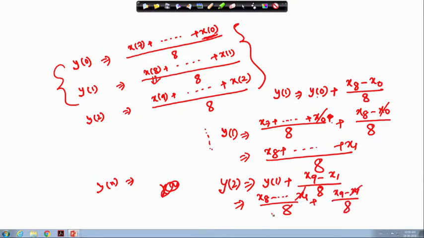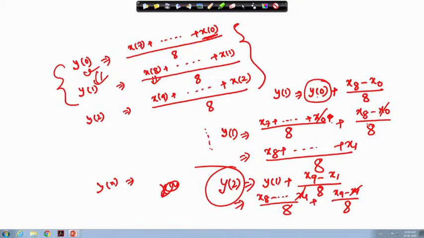So x 1 is cut, and we get x 9 to x 2 addition divided by 8. So that is y 2. Now the previously computed values of these samples are being used in the computation of the next sample, that means the next averaging of this circuit.